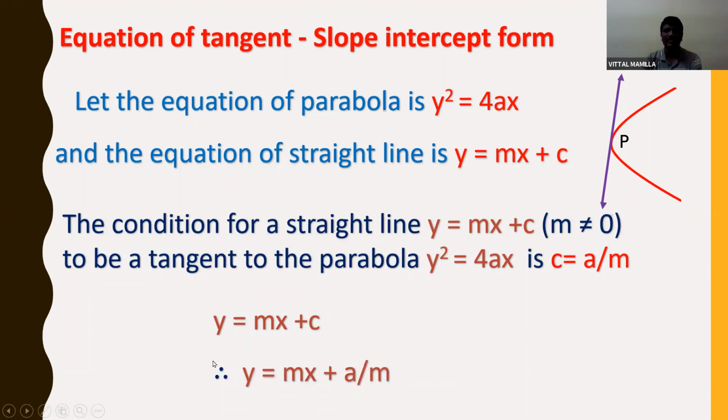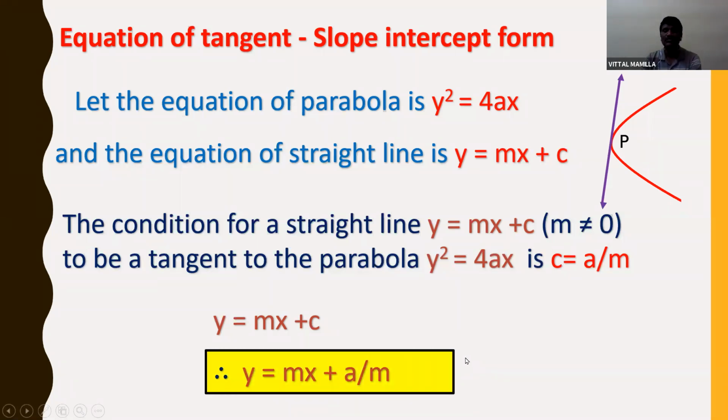So y is equal to mx plus a by m is the equation of tangent in slope intercept form. This we call the slope intercept form of the equation of tangent of the parabola.